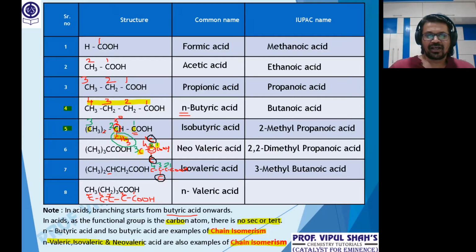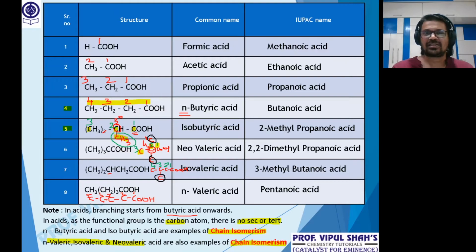Last one. N-valeric, continuous chain of 5. What will you call this now? 5 is pent. Meth, eth, prop, but, pent. Pentane. Replace the E of pentane by the word oic acid. Pentanoic acid. We will never write pentane-1-oic. Why? COOH is always at position 1 throughout all the examples. Clear, everybody? These are carboxylic acids, what we call alkanoic acids.